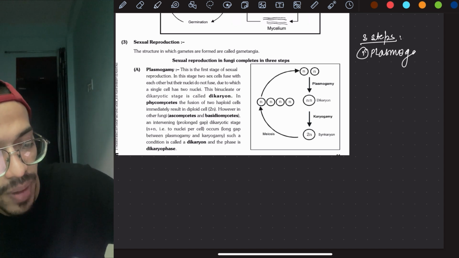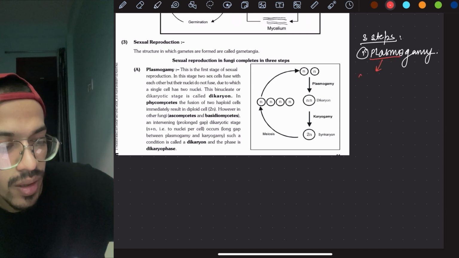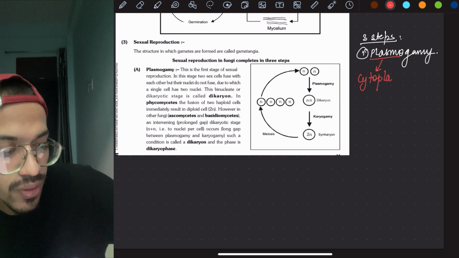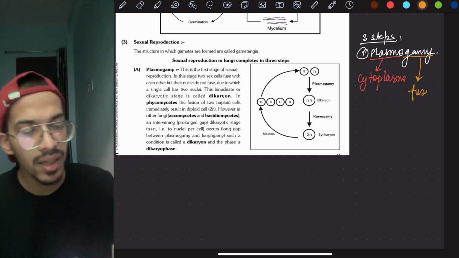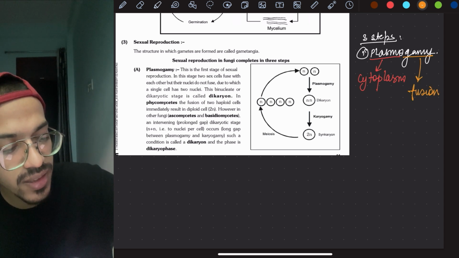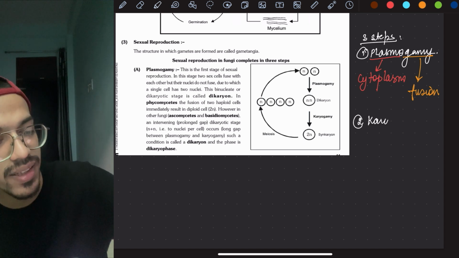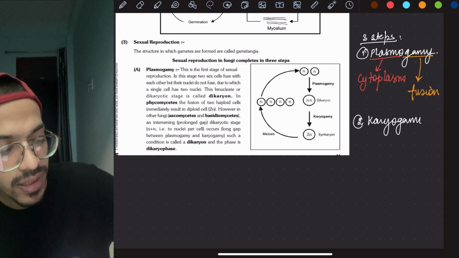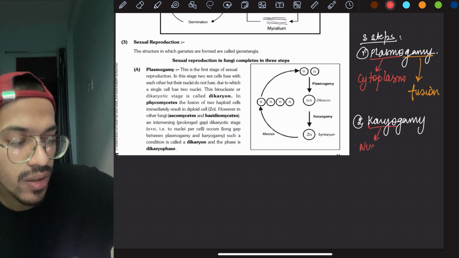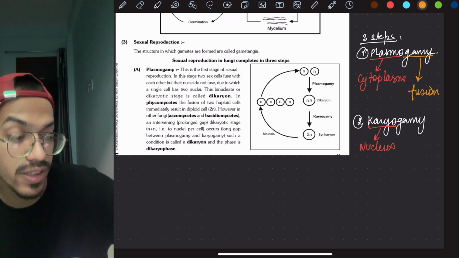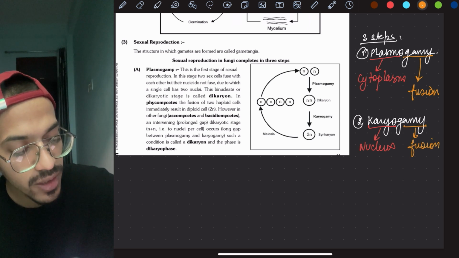Plasmogamy means what? Plasmo means cytoplasm. The word gamy means fusion, or it is even used for marriage. After this, the next thing is karyogamy. Plasmogamy has been done. The next step would be karyo. Karyo is for the nucleus. Again the word gamy is fusion. I will tell you what is happening, you will understand in one go. And the third one is what?